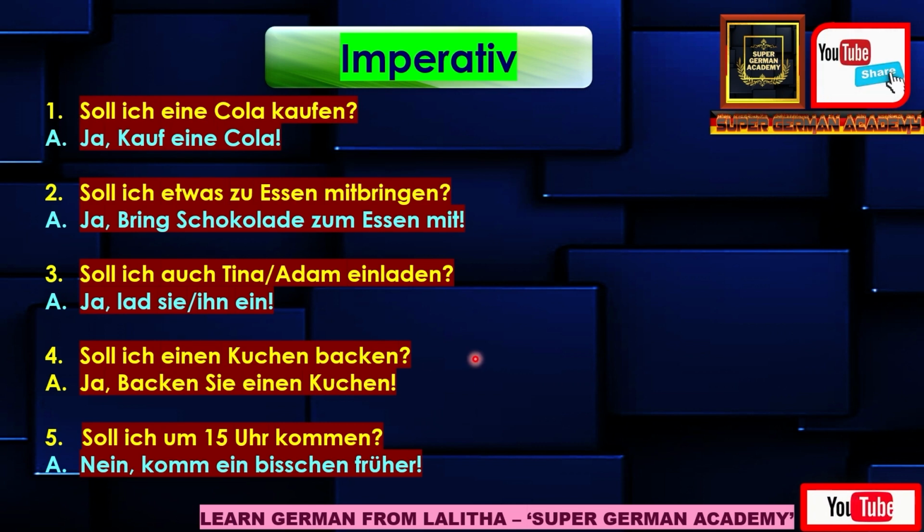Fourth one, "Soll ich einen Kuchen backen?" Should I bake a cake? "Ja, backen Sie einen Kuchen." Yes, you bake a cake. So I hope you remember about this formal Sie imperative sentence format. The same conjugation, I mean the same format comes, that is along with the verb Sie will be there, and lastly the exclamation mark will be added. So "Backen Sie einen Kuchen!" The same will come, and at the last the exclamation mark will be added.